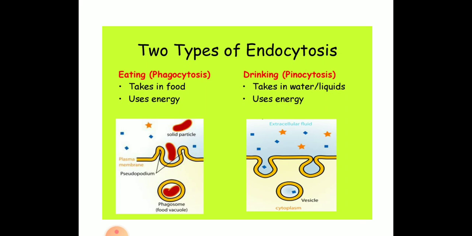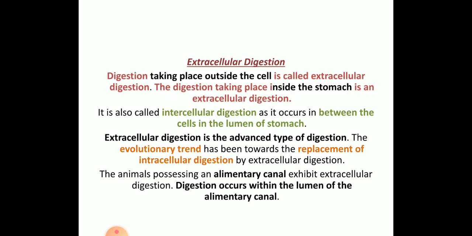At that time energy is used during pinocytosis also. So remember, phagocytosis is for food materials, pinocytosis is for water. But remember, the energy required for phagocytosis will be much more when compared to pinocytosis. So this is the difference between the different types of endocytosis.